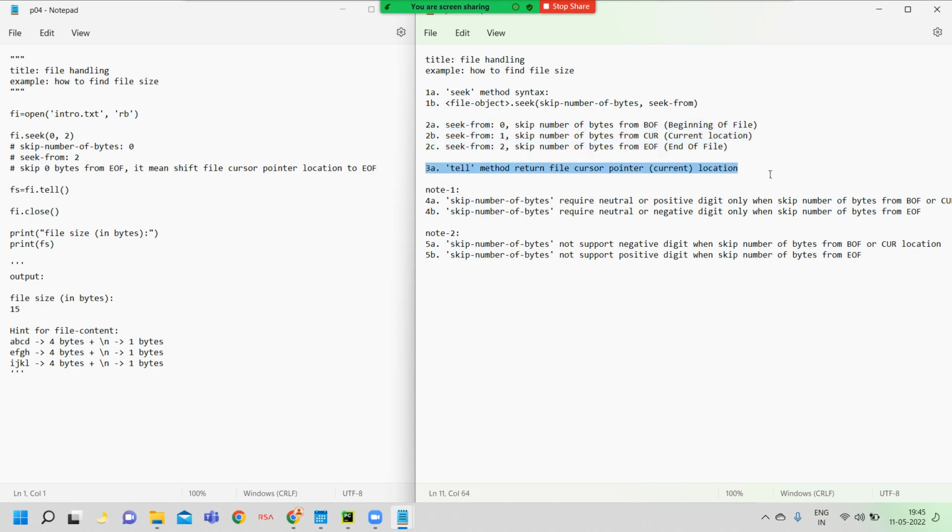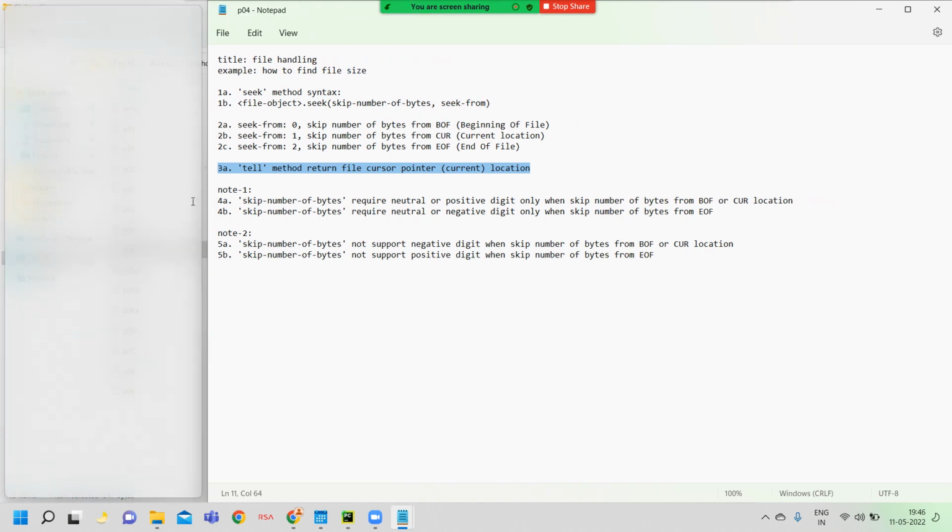Okay, what is the purpose of the tell method? The tell method returns the file cursor pointer location. It means the tell method returns the currently available file cursor pointer location. This is written here: the tell method returns the file cursor pointer location.